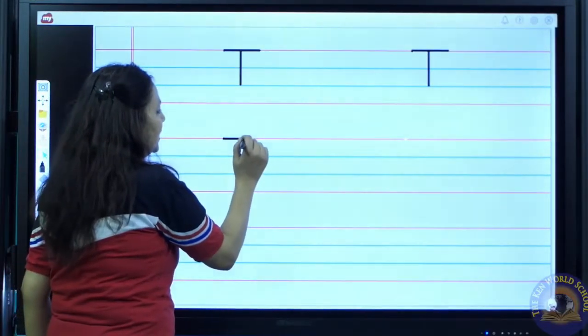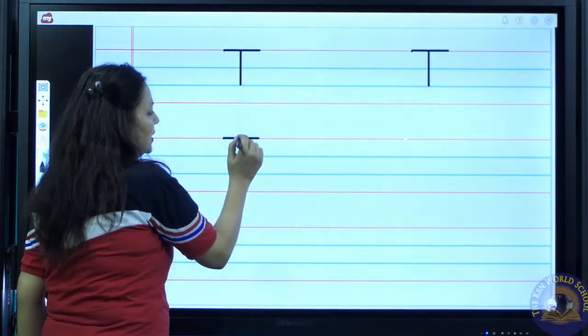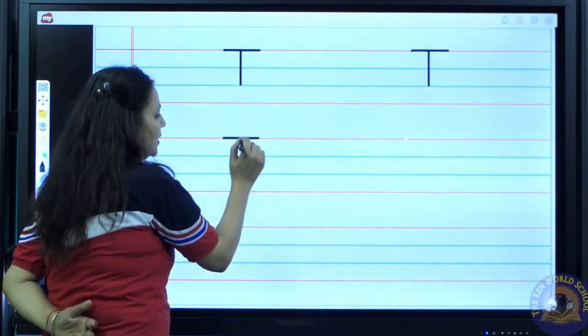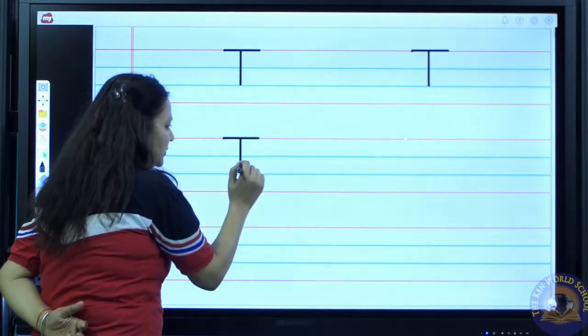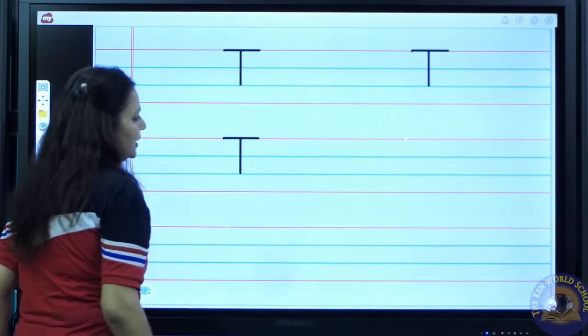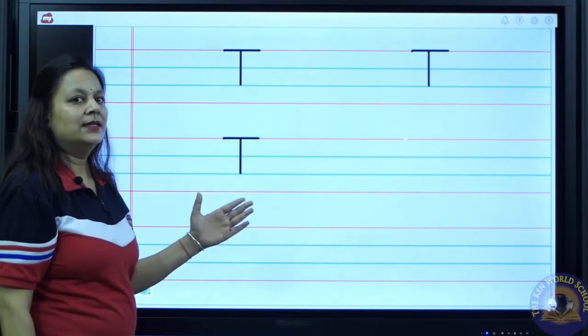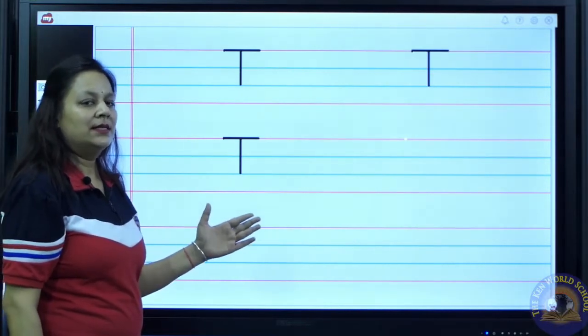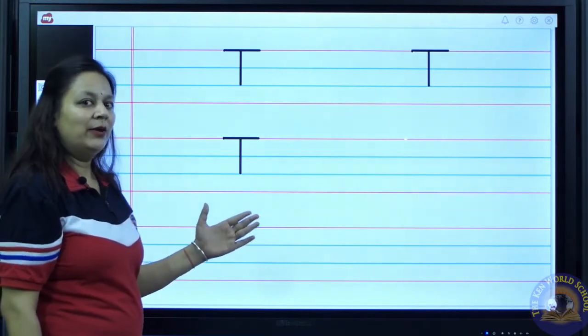Draw a sleeping line on the top line. Come to the center of the sleeping line and draw a standing line. Down, down, down, down. Stop on the base line. T. T says T. T as in tree.